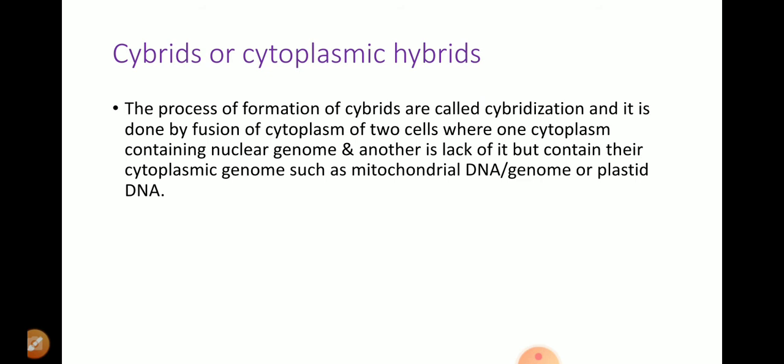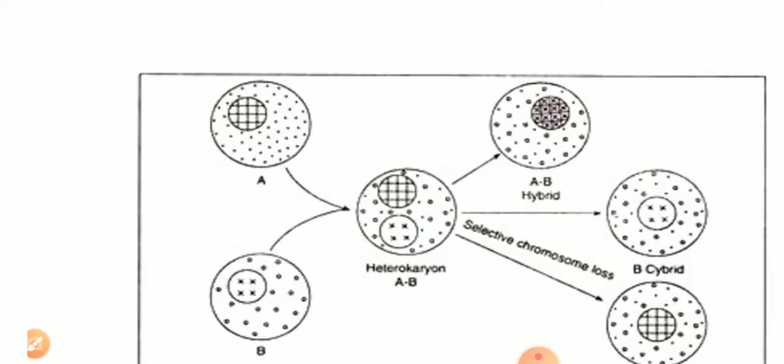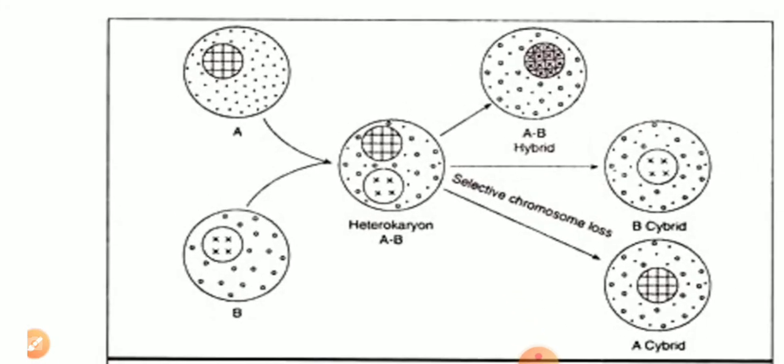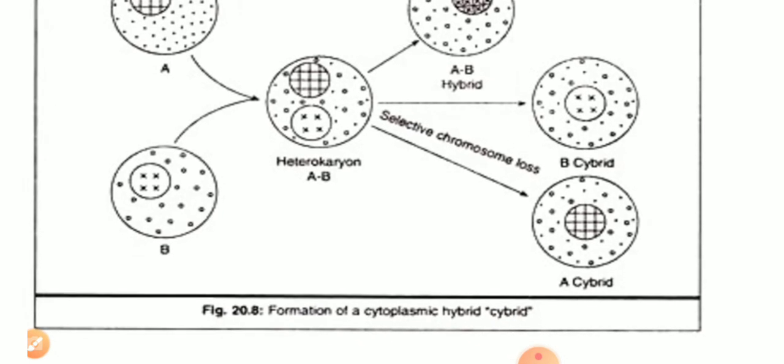As I told, here we are choosing two kinds of cytoplasm, namely A and B, but the distinction is that one cytoplasm will contain its nucleus, that is, the nuclear genome, and another will not have its own nuclear genome; instead it has its own mitochondrial DNA, or chloroplast DNA, or the plastid genome, and both get fused.